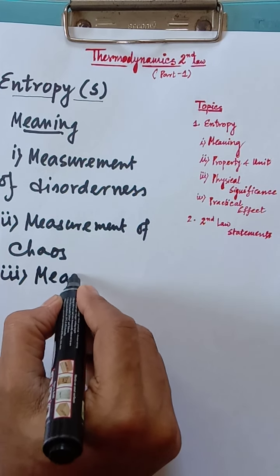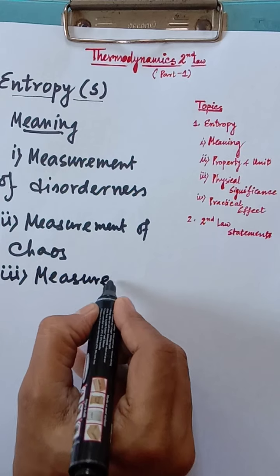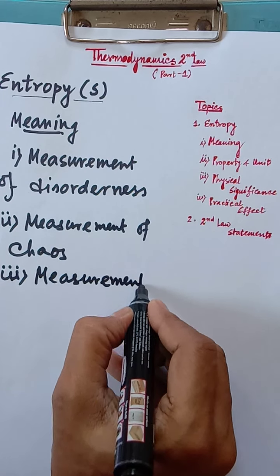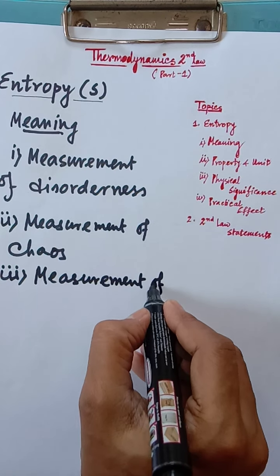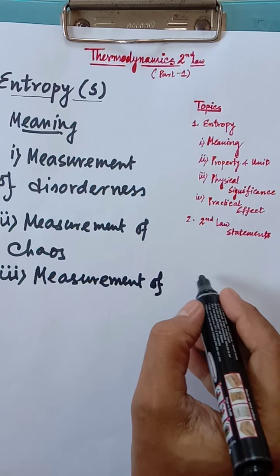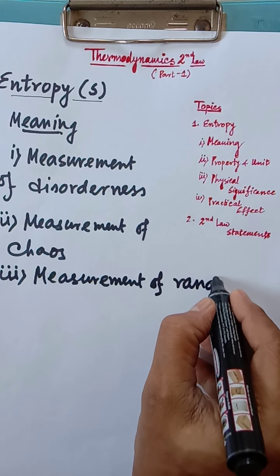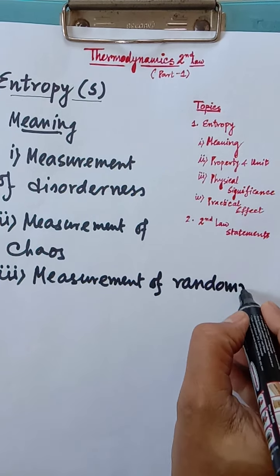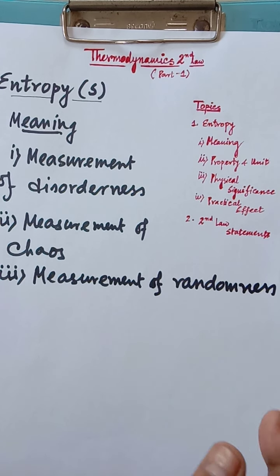Measurement of randomness of the system. So entropy means the disorderness, chaos or randomness of the system particles. So depending on that, entropy can be defined.